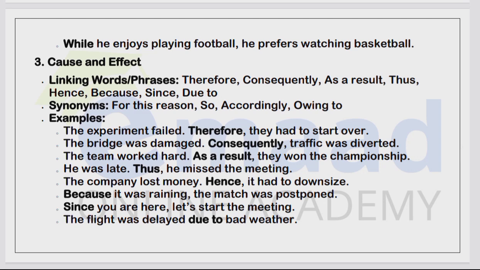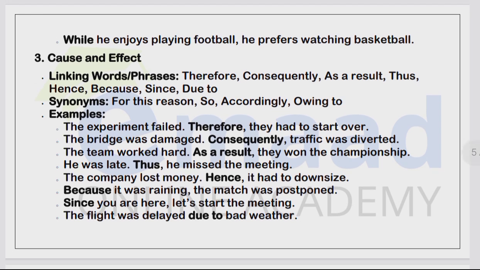Here are now some linking words and phrases for cause and effect relationship. You can also use linking words at the beginning of paragraphs to link different paragraphs of a text. Although most of the examples here are actually connecting different sections of a sentence. So we have used linking words and phrases within a sentence, but these sentences can be at the beginning of your paragraphs too. Cause and effect, like therefore, consequently, as a result, thus, hence, because, since, due to. And there are some synonyms like for this reason, so, accordingly, owing to.